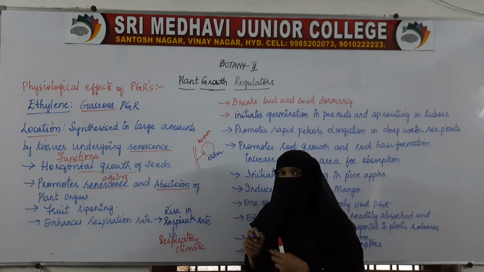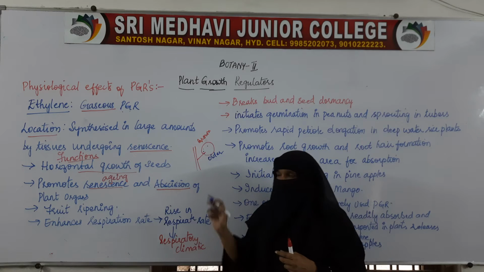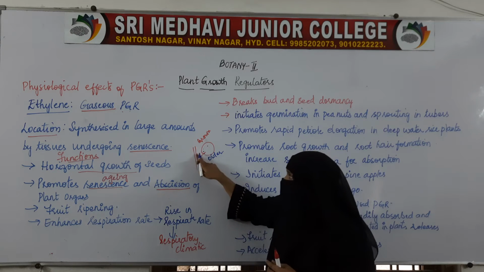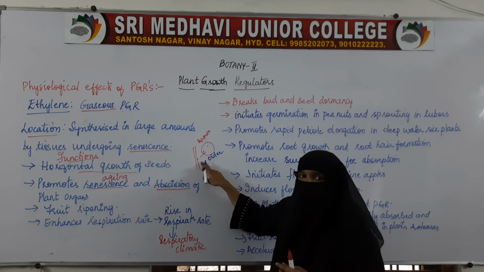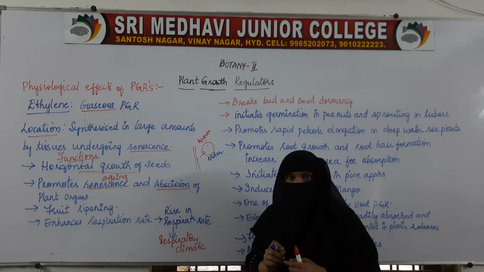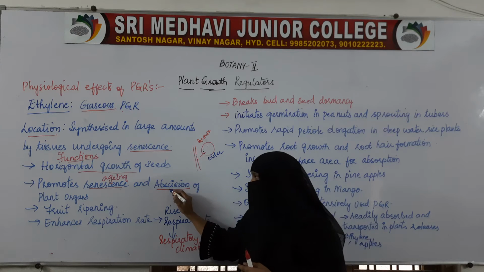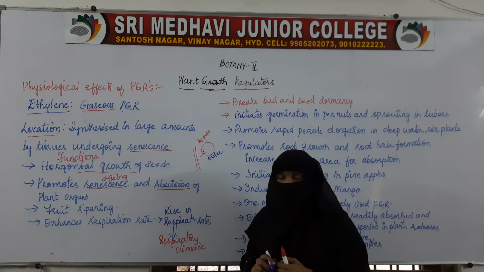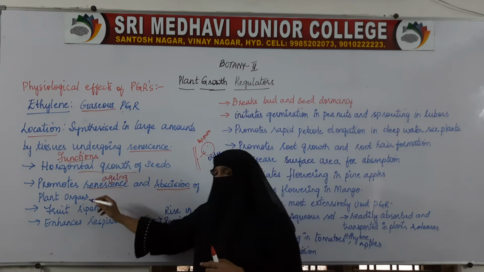That is, it starts the process of senescence, and after senescence it will be cut off from the plant and dropped on the ground. This is called abscission of plant organs.